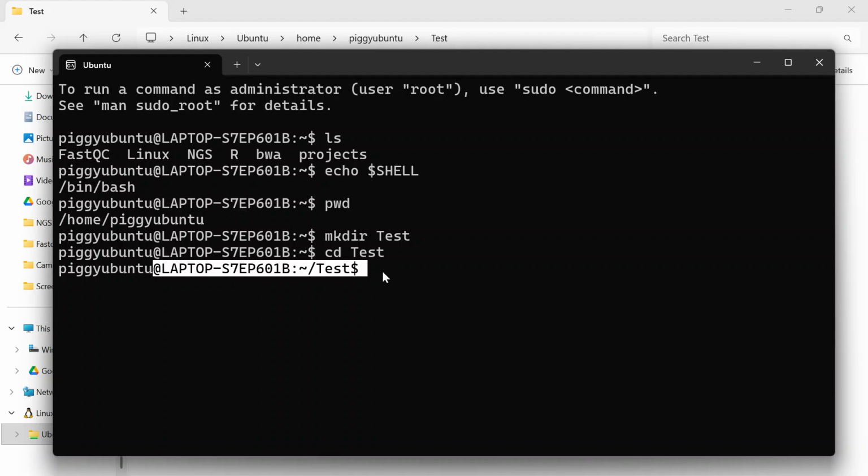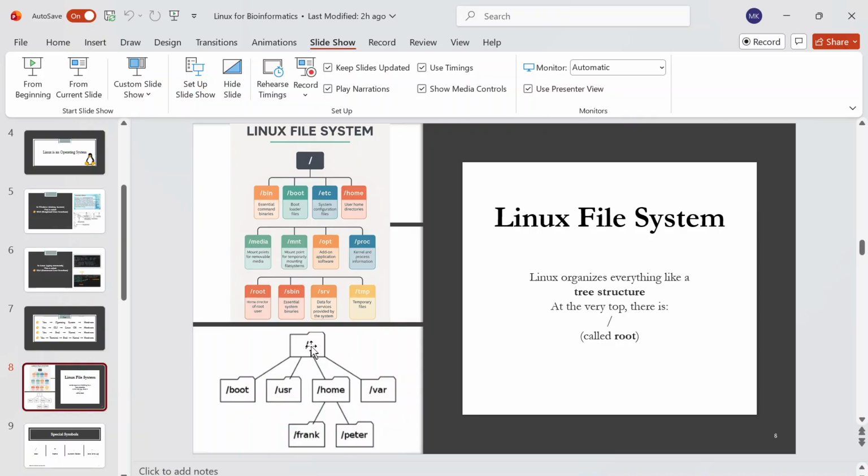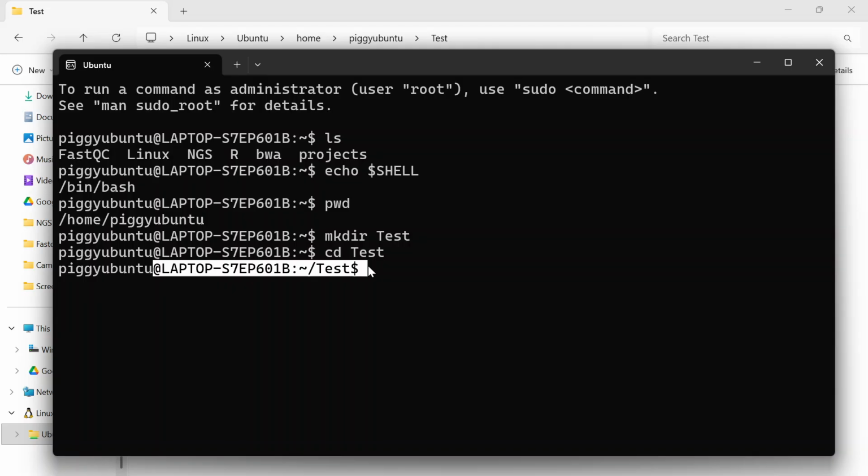As we are moving inside the Linux file system, let's see this example here. Can we see that inside this root we are inside the home directory? Inside the home directory we have the Piggy Ubuntu directory and then we made a new directory test. So can we say that this is a tree-like structure, and to move inside this tree we are using commands? Okay, so we can see that our shell prompt just updated. Test is written here, which means we are now inside the test directory.